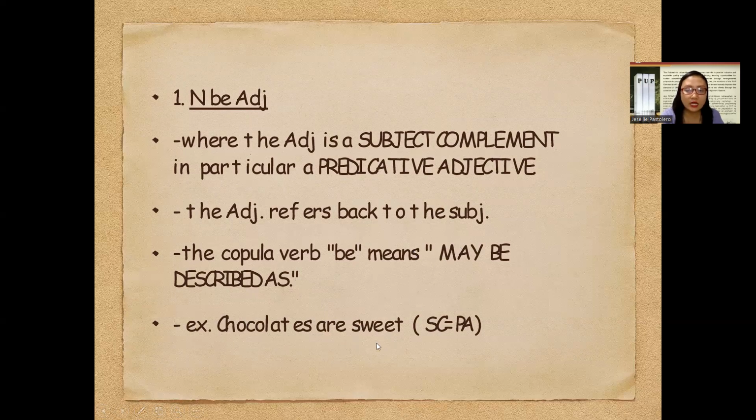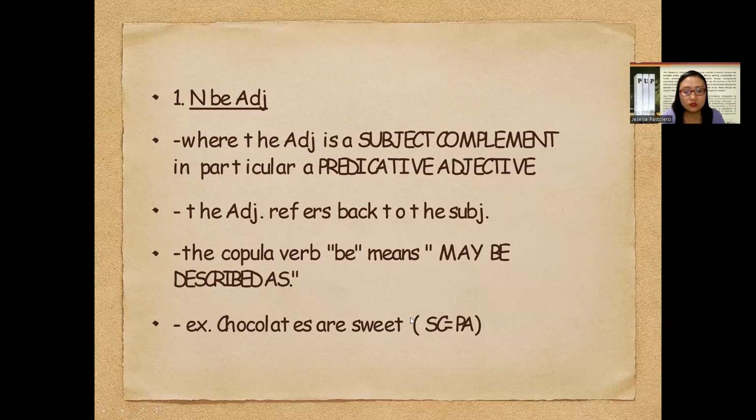Okay, and of course the adjective is the word sweet. So the relationship here is sweet refers back to the subject chocolates. That's the reason why sweet functions as the subjective complement of the verb of the subject chocolate. So it refers back to the subject chocolate. What is sweet? I think you're referring to the chocolate. Yeah, I know it.